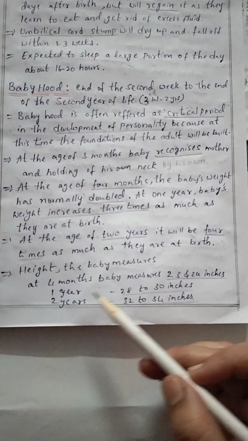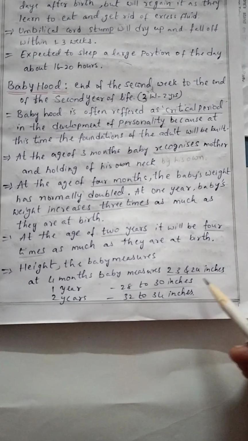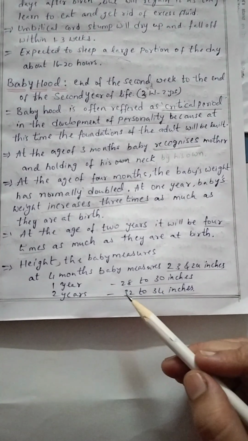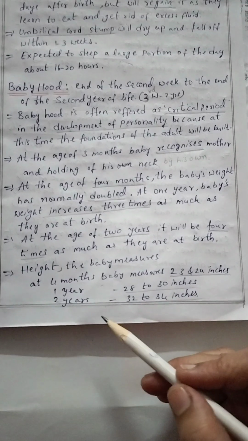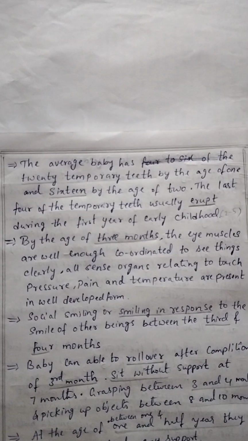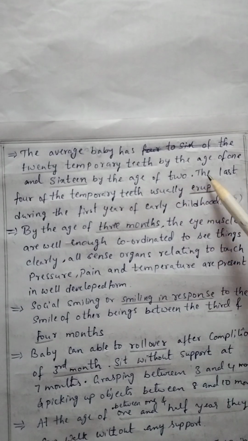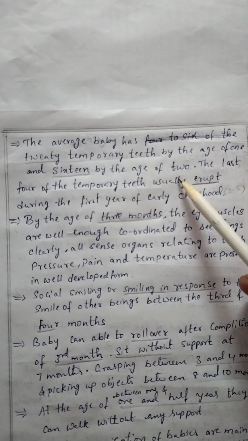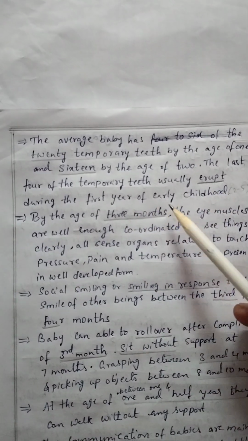Height. At 4 months, the baby measures 23 to 24 inches. At 1 year, the baby measures 28 to 30 inches. At 2 years, the baby measures 32 to 34 inches. The average baby has 20 temporary teeth by the age of 1 and 16 by the age of 2. The last 4 of the temporary teeth usually erupt during the first year of early childhood.